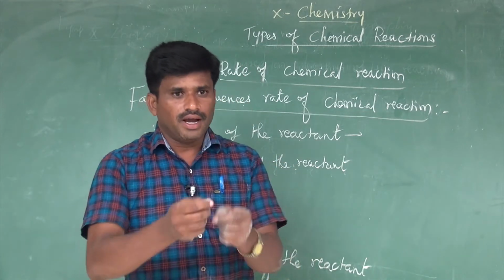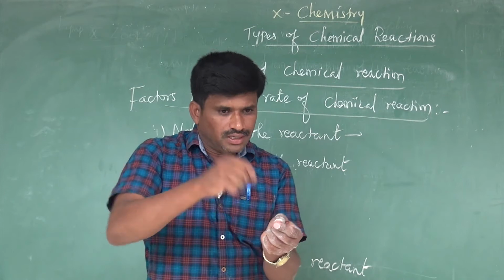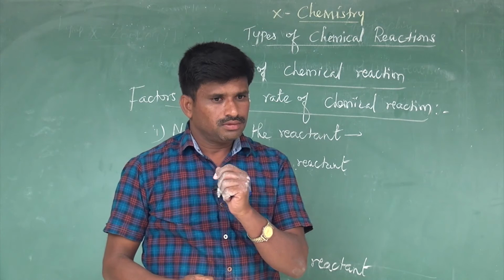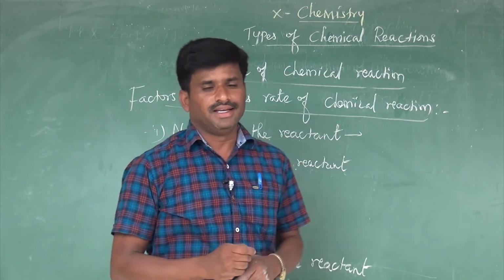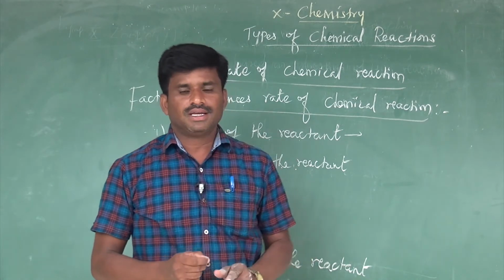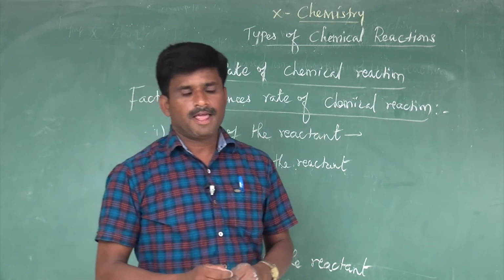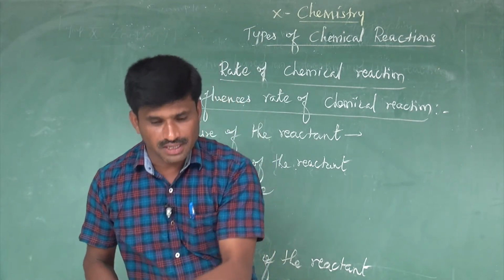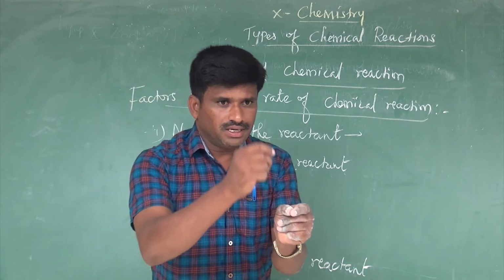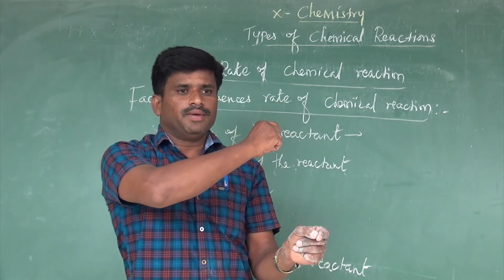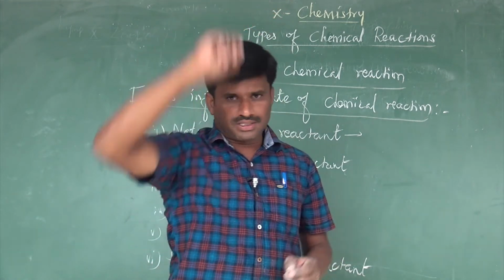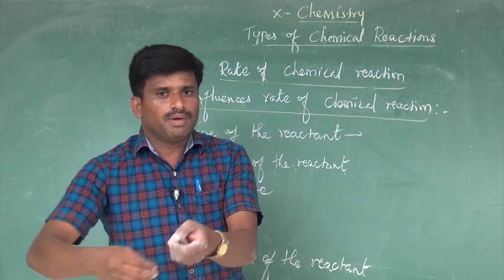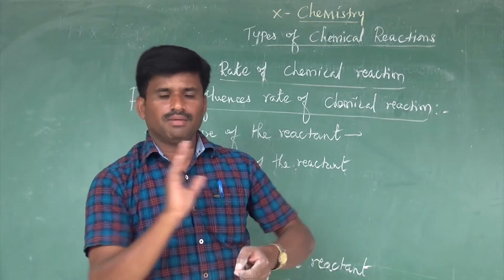Yes, in the test tube where hydrochloric acid is added, the liberation of hydrogen gas is faster. Do you know the reason for that? The reason is hydrochloric acid is stronger than acetic acid. Hydrochloric acid is a strong acid, acetic acid is a weak acid, so when the strong acid hydrochloric acid is added to the sodium, it liberates hydrogen gas much faster. Even acetic acid also reacts with sodium, but the rate of liberation of hydrogen gas is slower than that of hydrochloric acid.